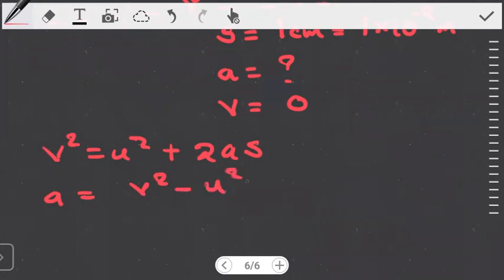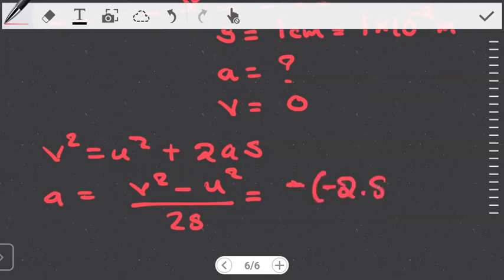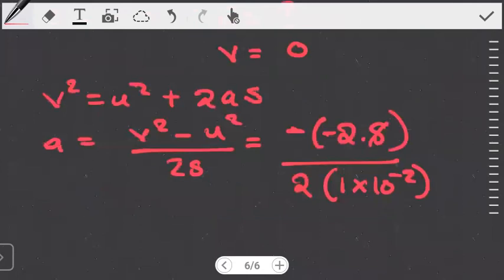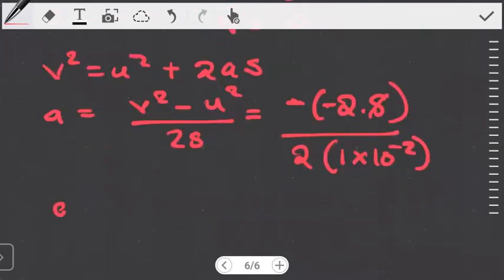We perform the substitution just like we did before. We're literally doing the same things. The final velocity is 0. Initial velocity is negative 2.8. This is divided by 2 times the stopping distance, which is that 1 centimeter in meters. This is a stopping displacement, so it has to be negative as well.